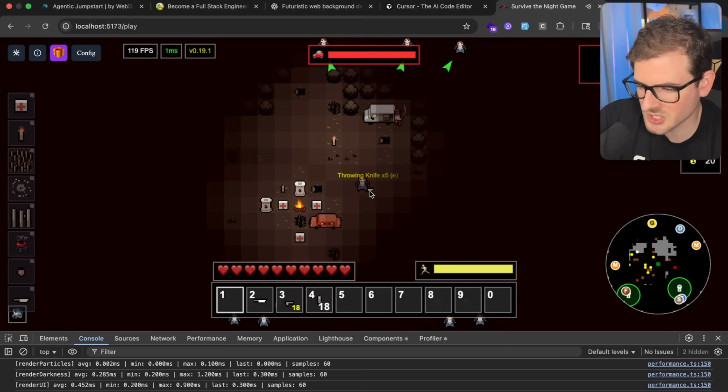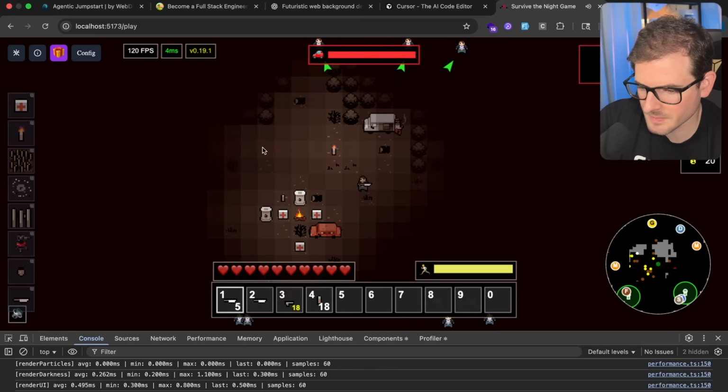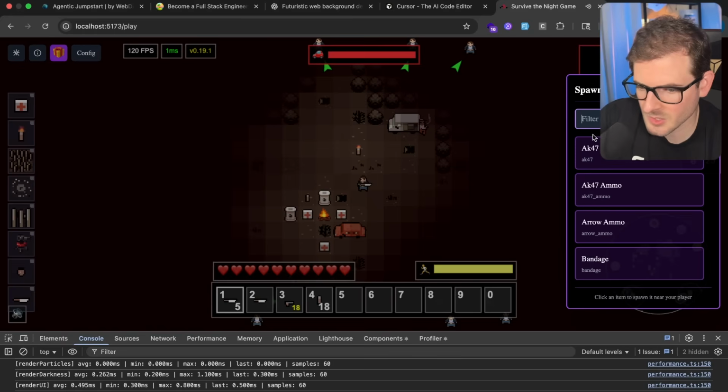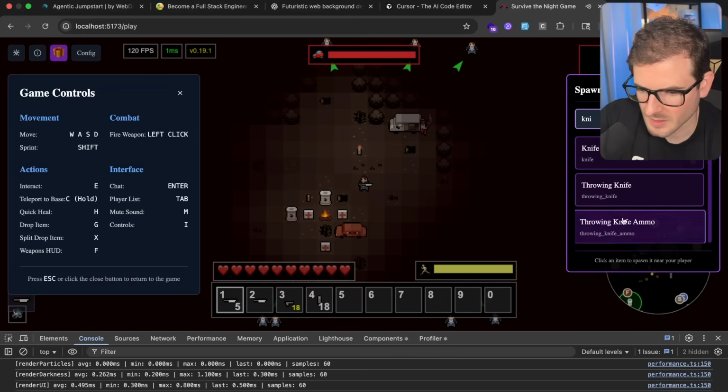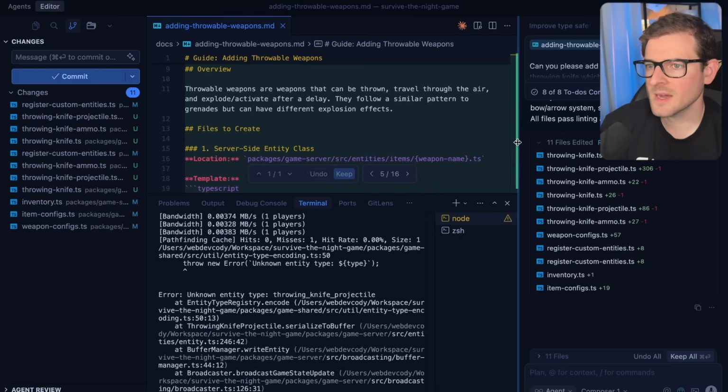Okay, so it looks like there's actually some throwing knives that spawn by us. Let's see if we can actually throw them. It doesn't seem like it. So we'll have to go back and say, do we have a knife? Throwing knife ammo. That's kind of weird. Okay, so here's a good example of the LLM not doing what you wanted.